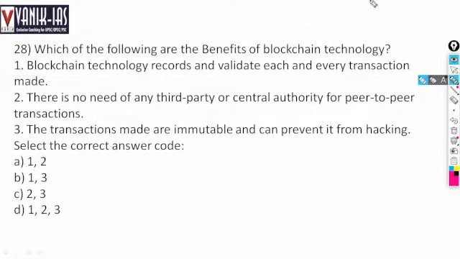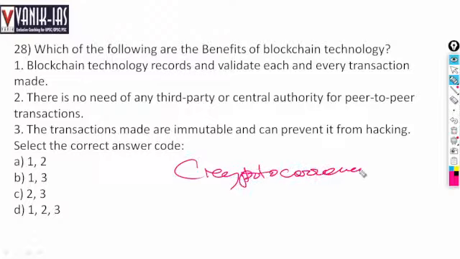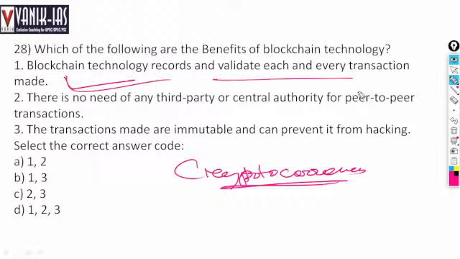Which of the following are the benefits of blockchain technology? Presently, blockchain technology is of high use. It is being talked about for use in agriculture, industry, manufacturing, and trade. The most applied application of blockchain technology is cryptocurrency, a currency based on blockchain technology. Blockchain records and validates each and every transaction made.